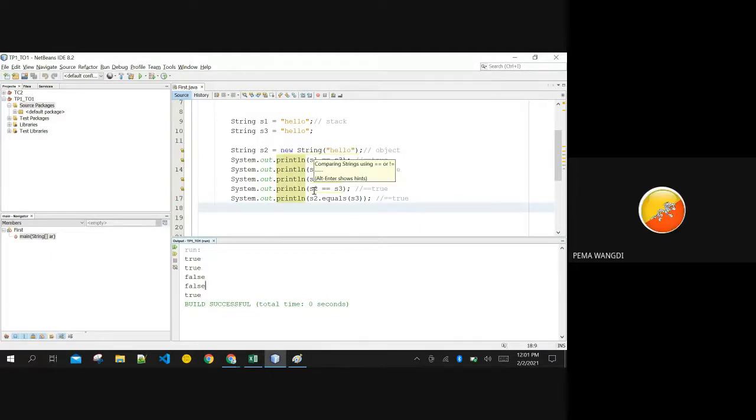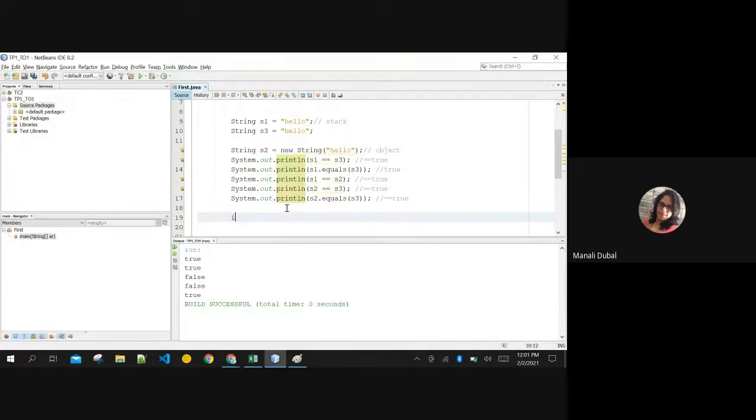In integer, if you do j equals 10, and now if I print I equals j, this will print true only, no? Because it is taking the values inside it. Then here also it should be the same thing. If the values are the same, string here, string here, it should print true. But no, it is printing false.